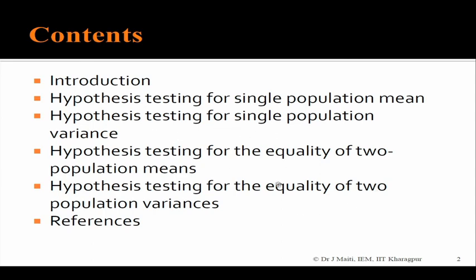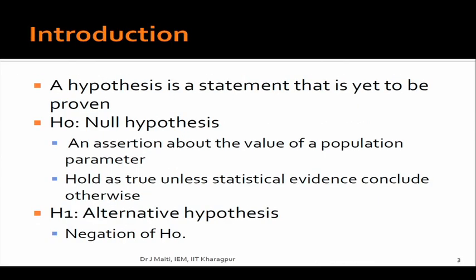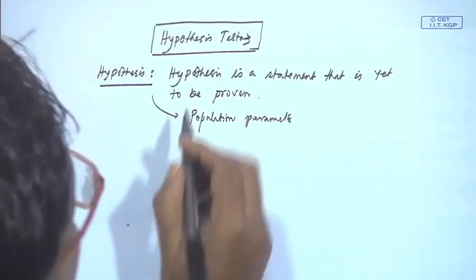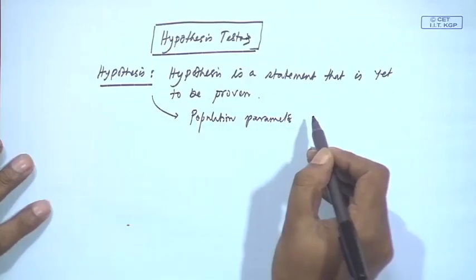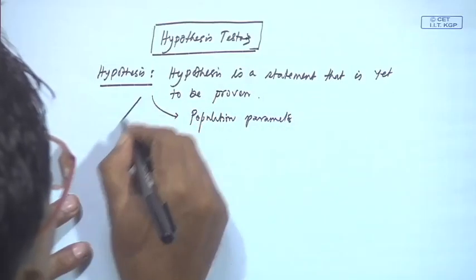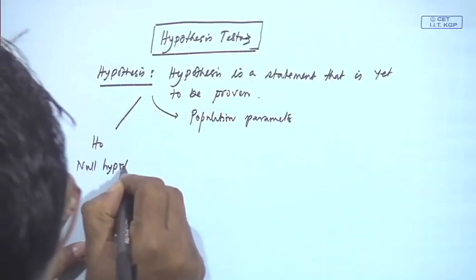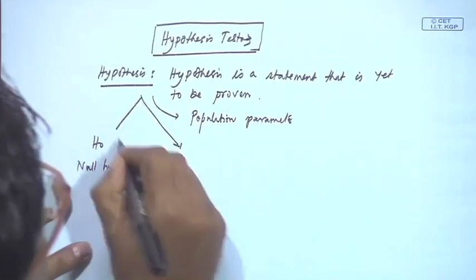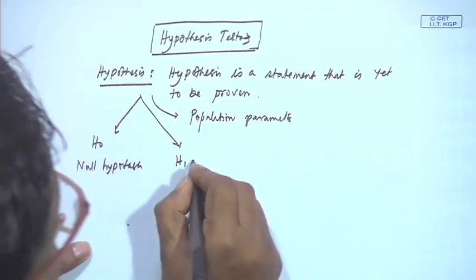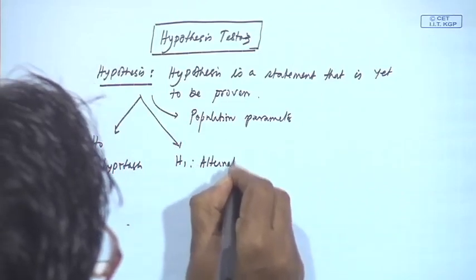We will discuss the hypothesis testing for single population mean, for single population variance, for equality of two population means and equality of two population variances. So, come back to this hypothesis testing, and we have discussed the hypothesis statement that is yet to be proven, and there we will consider two types of hypothesis. One is H0, which is known as null hypothesis, and another one is H1 or HA, which is known as alternate hypothesis.